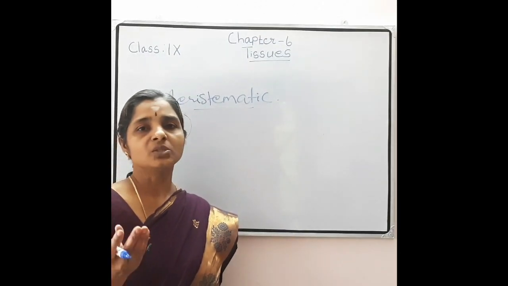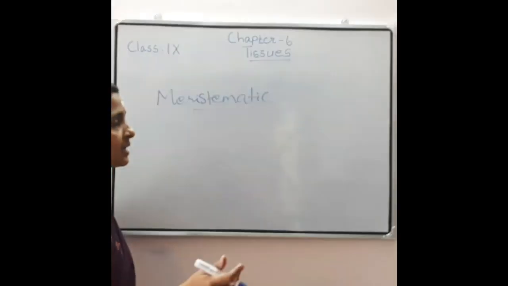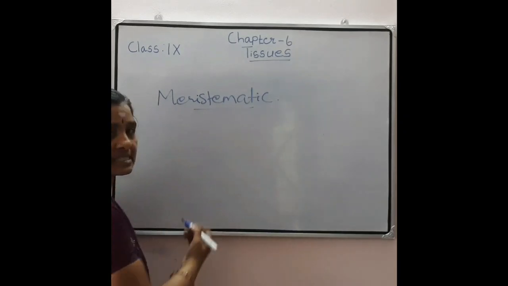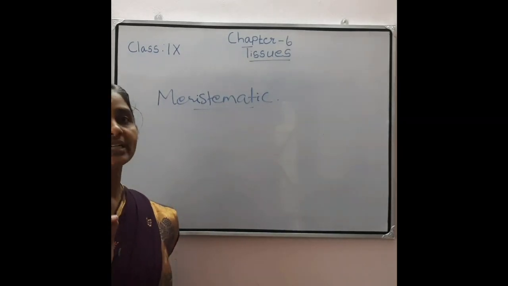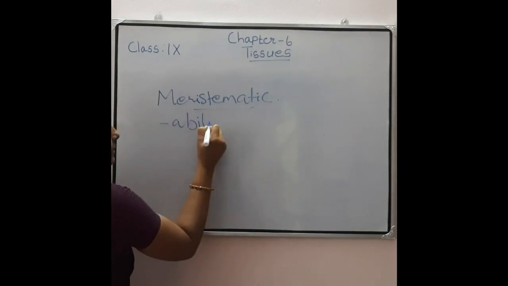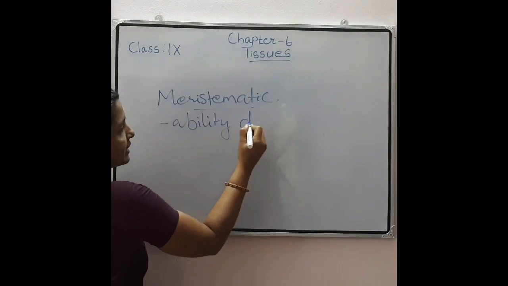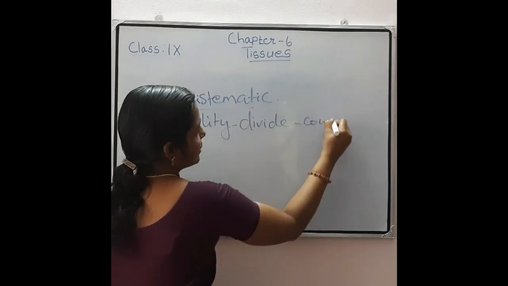Those cells which have the ability to divide are known as meristematic cells. They have the ability to divide continuously.